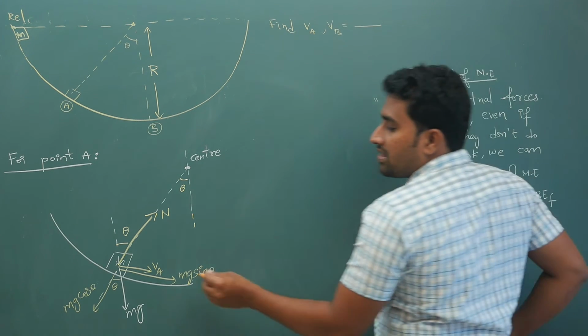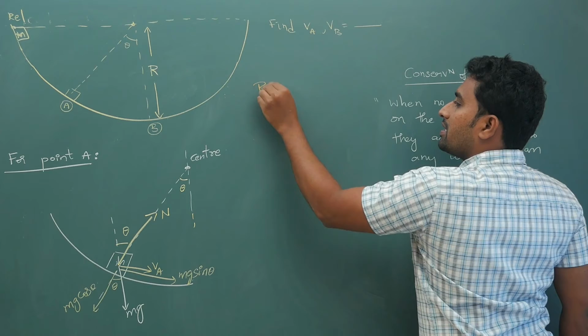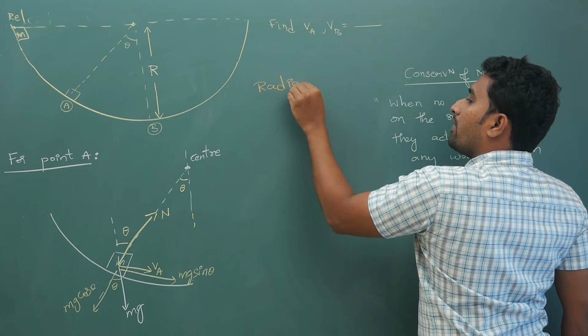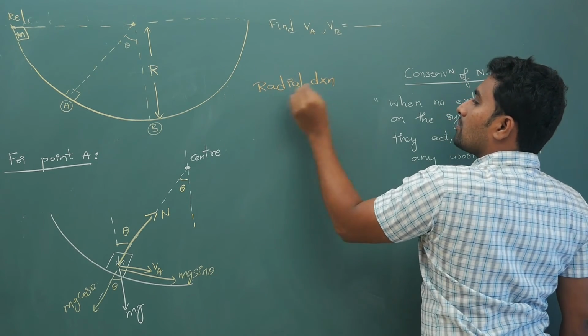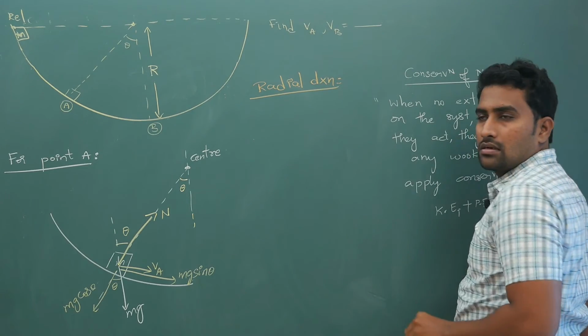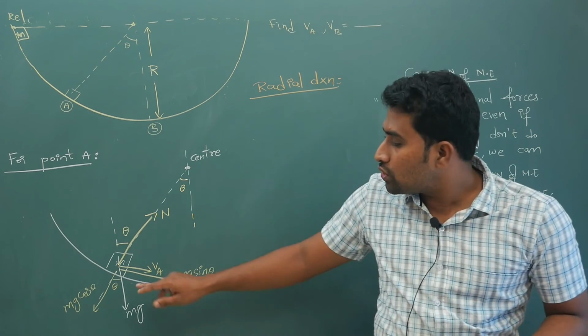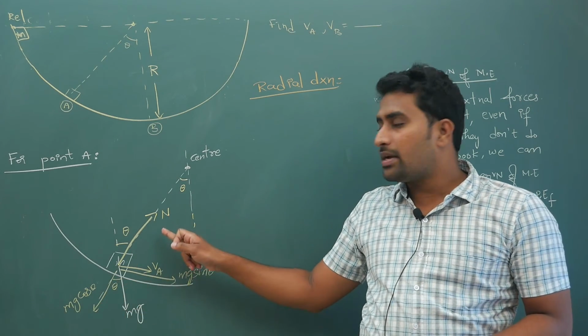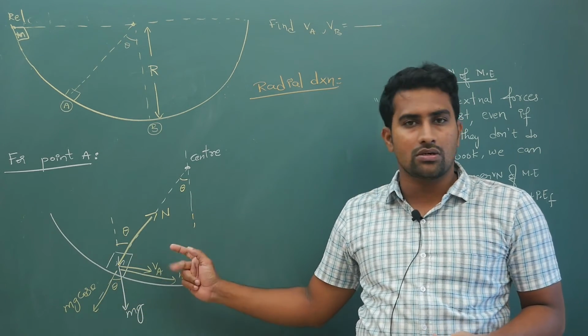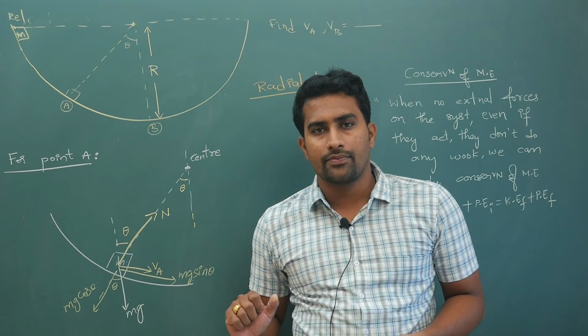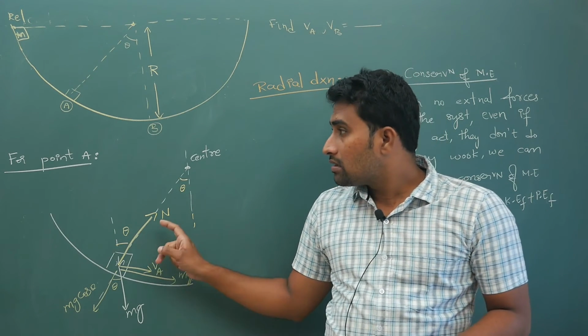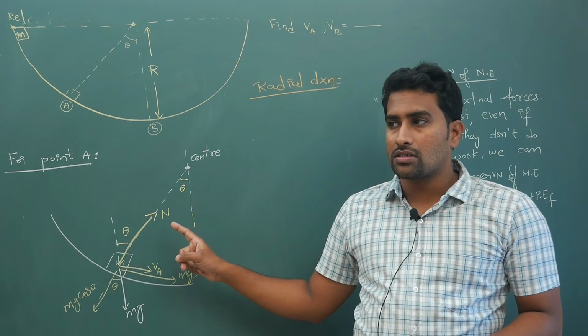So in the radial direction, the next thing is, should you write mg cos theta minus N or N minus mg cos theta? Which one is correct? You have to write N minus mg cos theta.